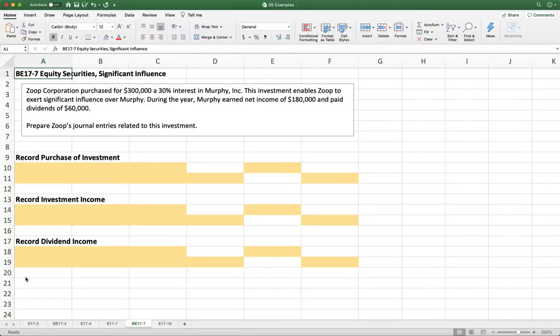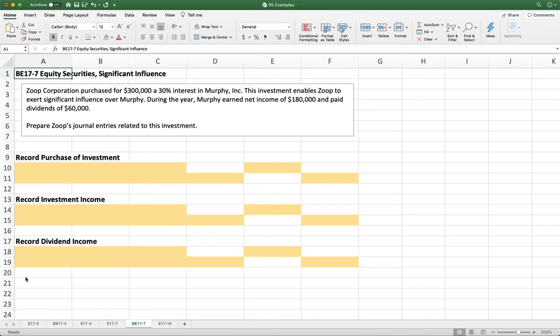In this example, we have Zoop Corporation purchasing for $300,000 a 30% interest in Murphy, Inc. This investment enables Zoop to exert significant influence over Murphy. During the year, Murphy earned net income of $180,000 and paid dividends of $60,000. They'd like us to prepare Zoop's journal entries related to this investment.